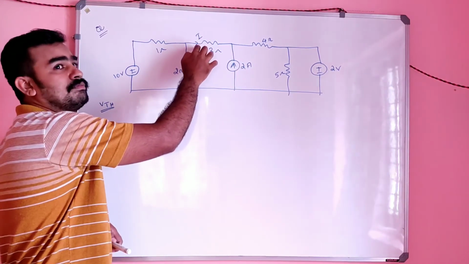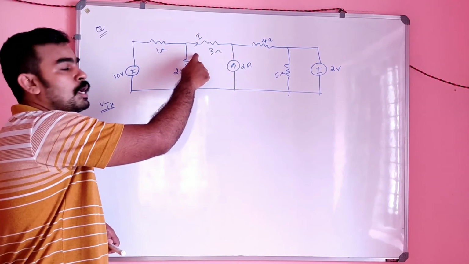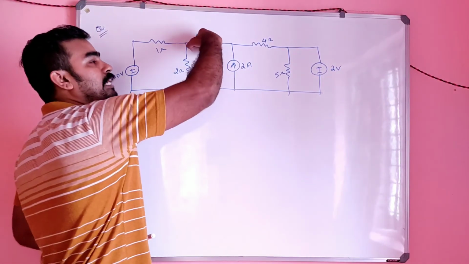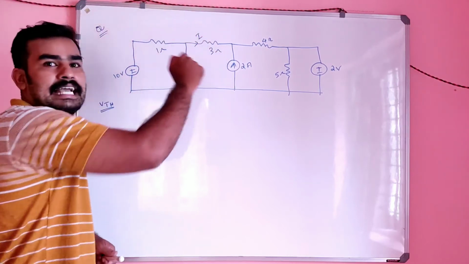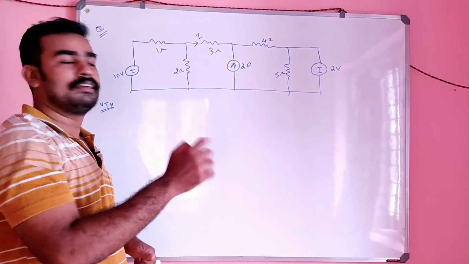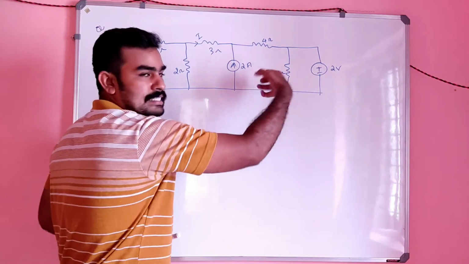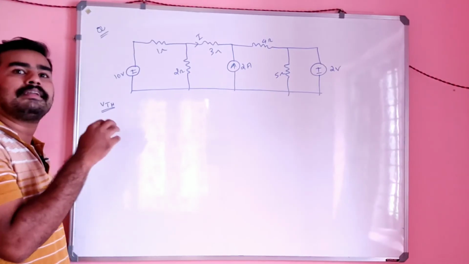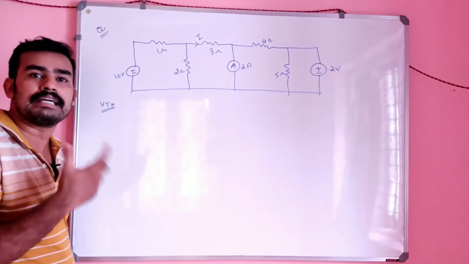We have to find the value of current I here. So remove this element, the 3 ohm first, because that acts as the load here. In the previous example, the last section was the load. It need not be all the time that the last section should be the load. Sometimes you have to find the currents in between also.